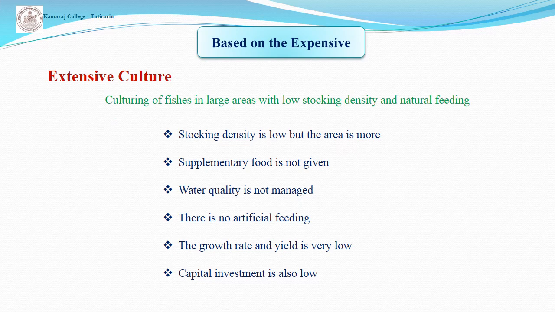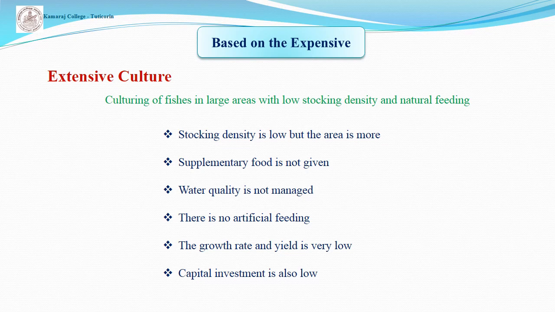Based on the expense, we have three types. They are extensive culture, intensive culture, semi-intensive culture. In extensive culture, the culture of fishes in large areas with low stocking density and natural feeding is called extensive culture. Here we have a few features about extensive culture. Their stocking density is low but the area is more.